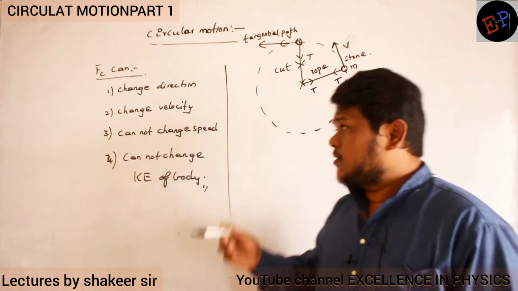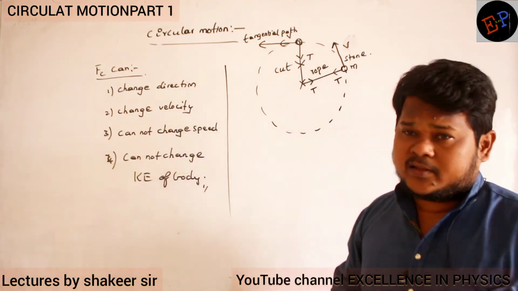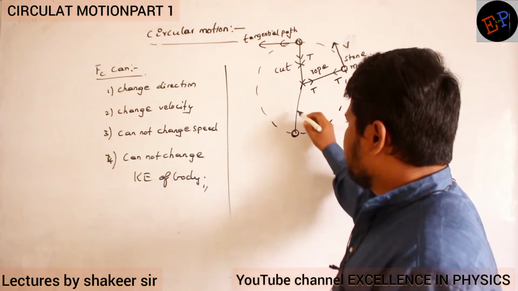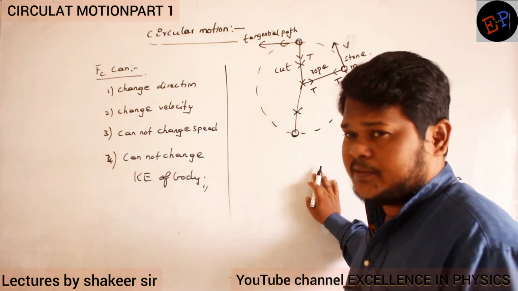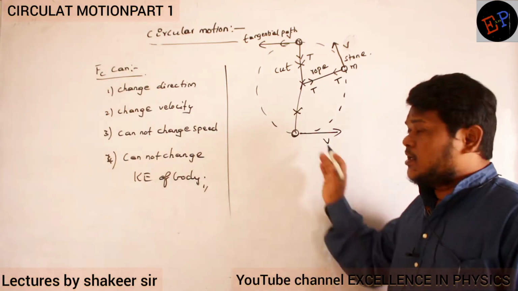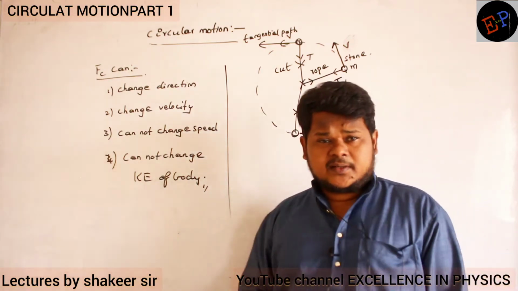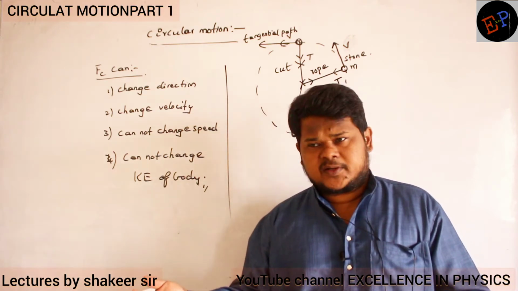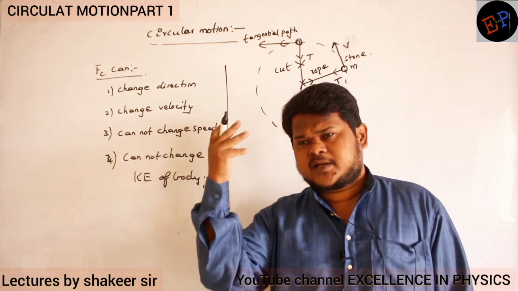It means the body is always trying to move in a straight line only. For example, after the stone reaches this position, if I cut the string here, again it will try to move in a straight line. The body is always trying to move in a straight line according to Newton's first law. If no force acts on the body, it will continue to travel in the same direction with the same speed.